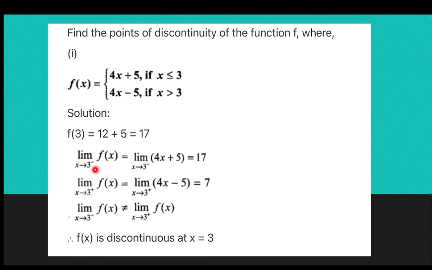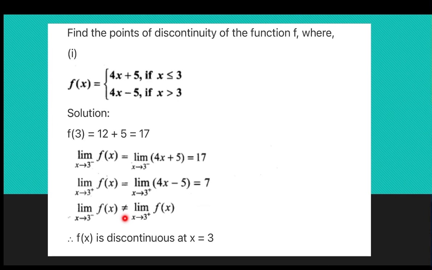So, limit x tends to 3 minus f of x. 3 minus means less than 3. So, which function? 4x plus 5. In 4x plus 5, instead of x we can substitute 3. So, it is 17. Next, limit x tends to 3 plus f of x. 3 plus means the right hand side of 3. So, it is x greater than 3. So, 4x minus 5. In this, instead of x we have to substitute 3. So, it is 7. Here the left hand side limit and the right hand side limit are not equal.